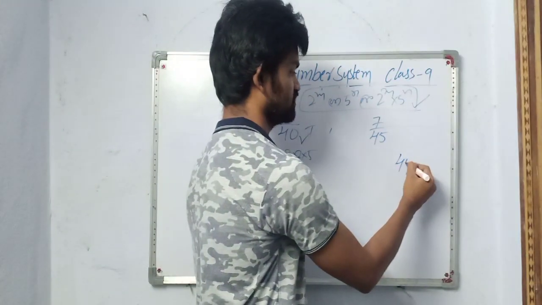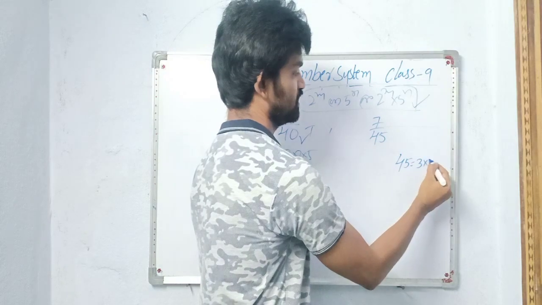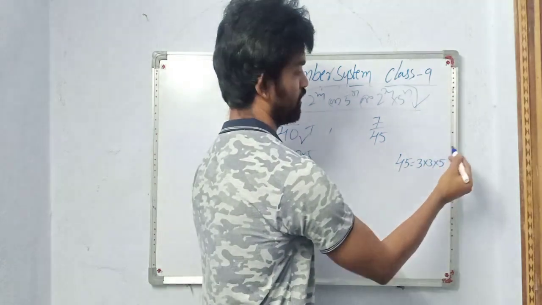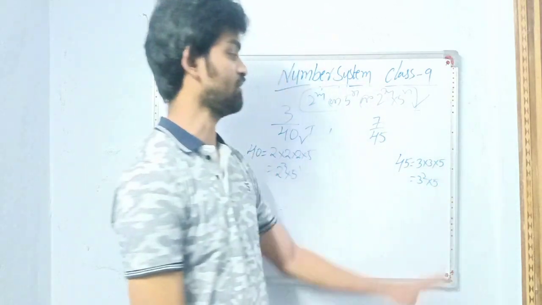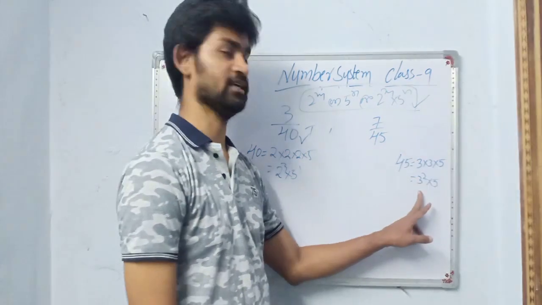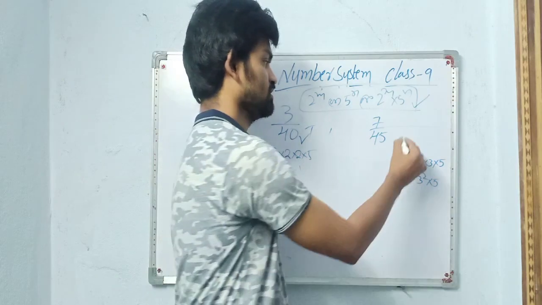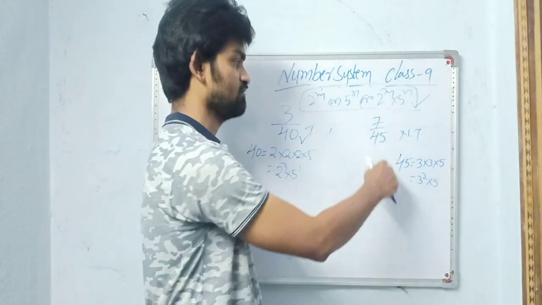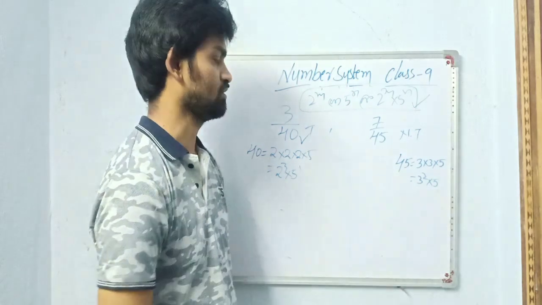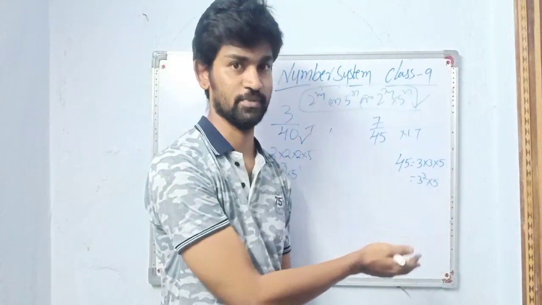We will factorize 45 here also: 3 into 3 into 5. So we got 3 square into 5. We got 5, but along with 5 we have 3 also. Then this will have a non-terminating decimal expansion, or this is a non-terminating rational number, you can say.